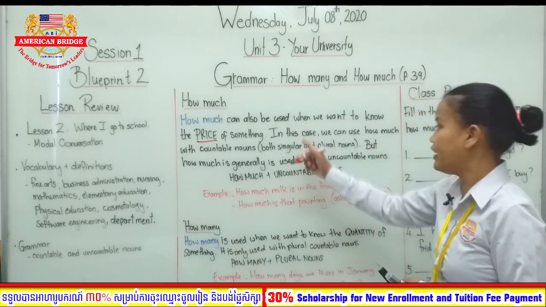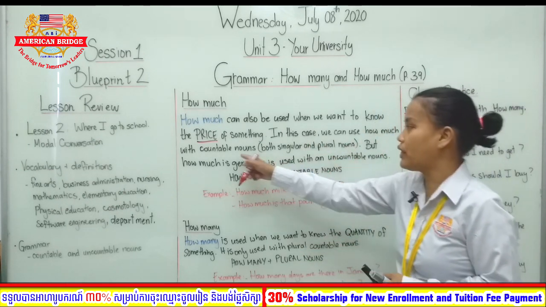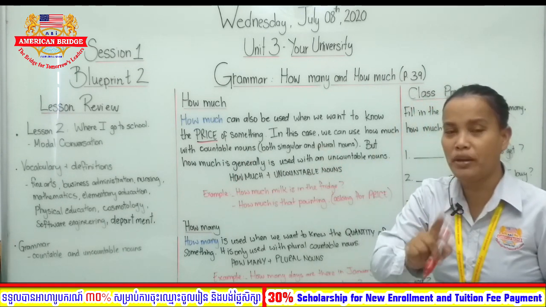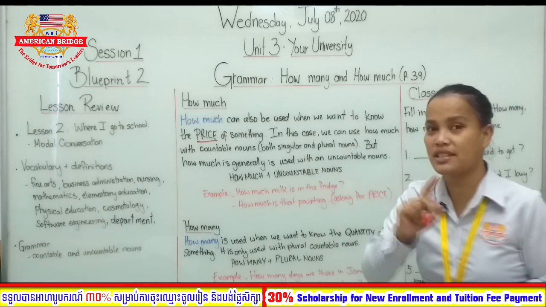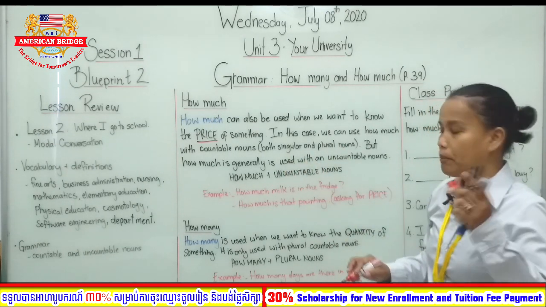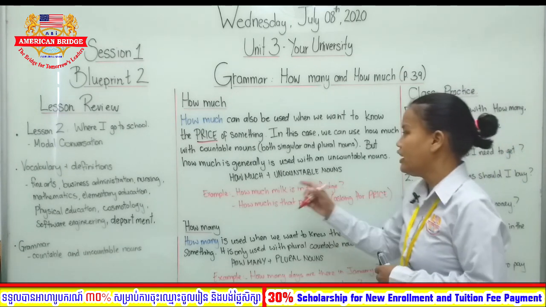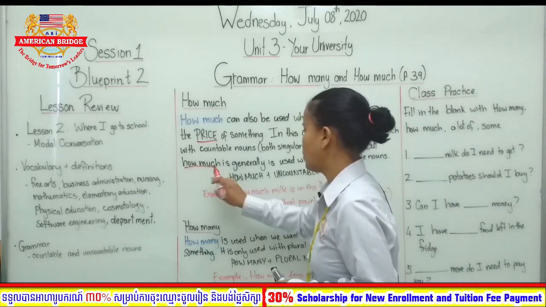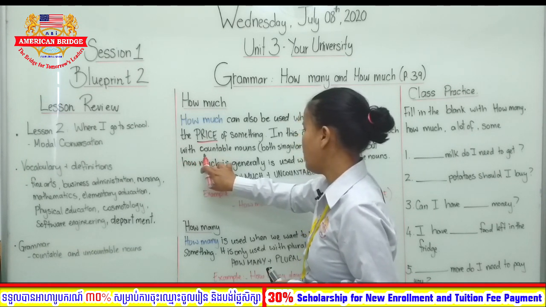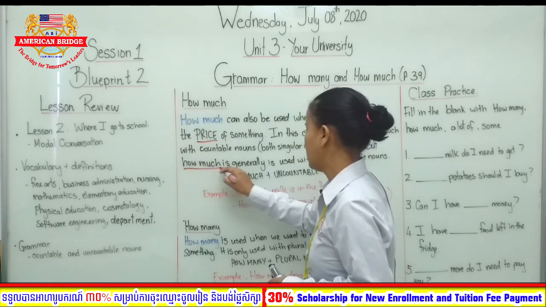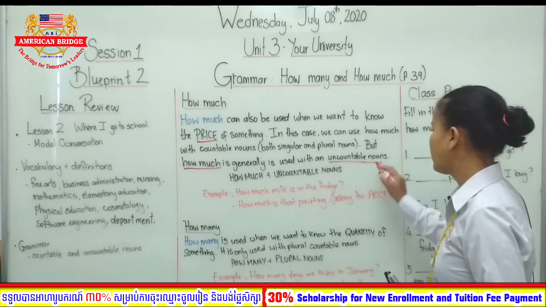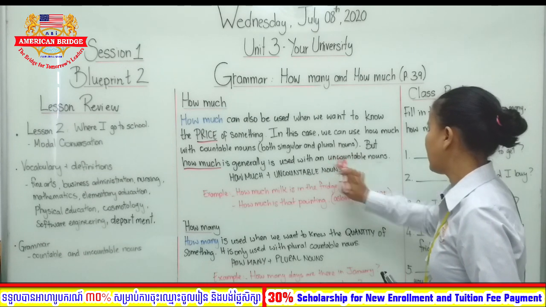Okay? But in this case, we can use how much with countable nouns, okay? So a lot of people say how much is uncountable, but in this case, we can say countable nouns, both singular and plural nouns. But generally, how much is used with uncountable nouns, okay?